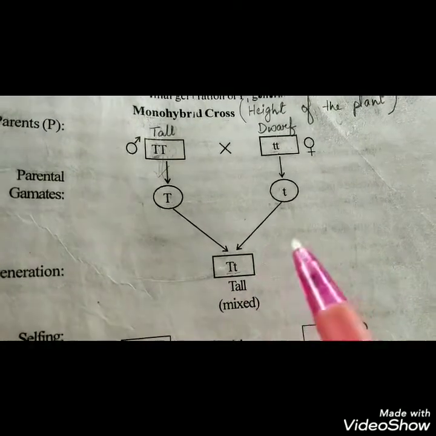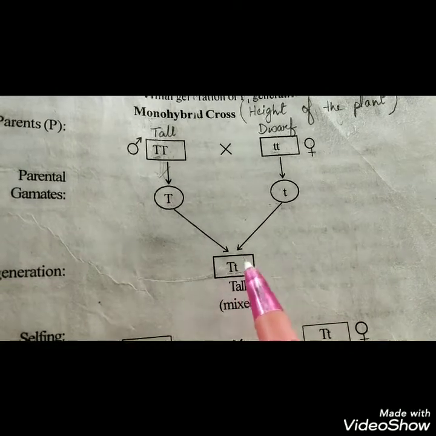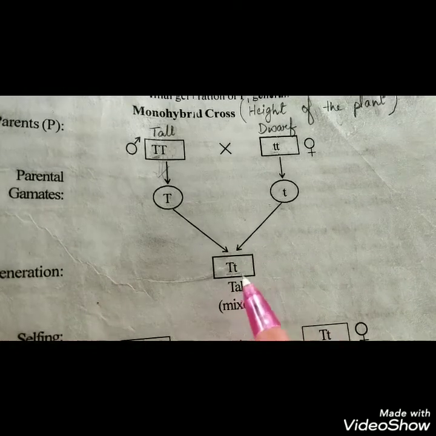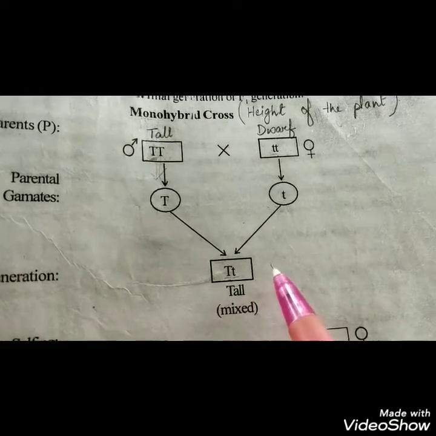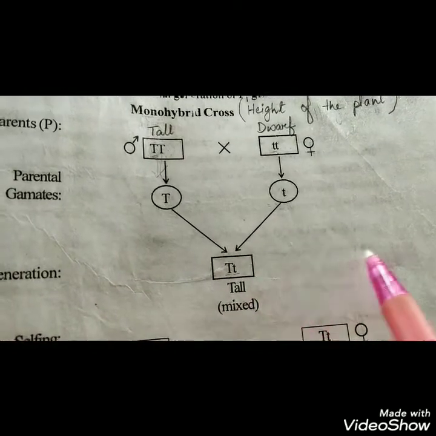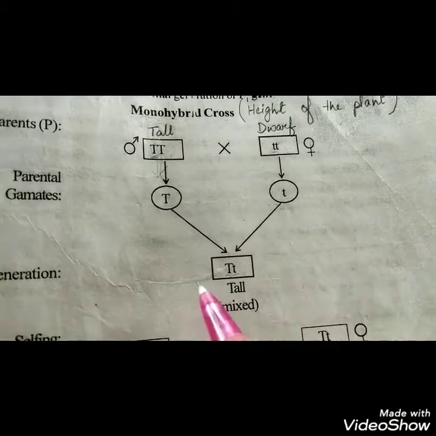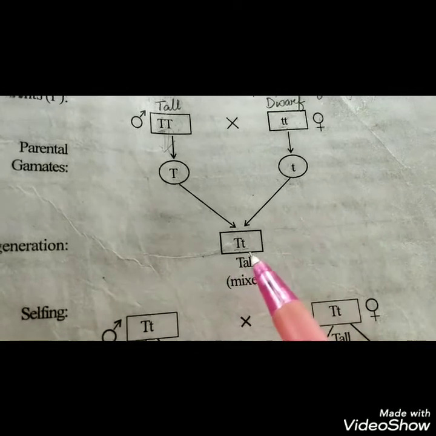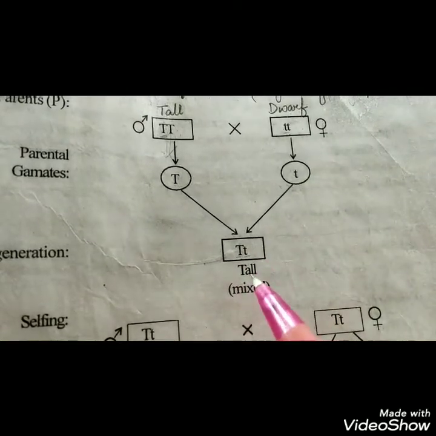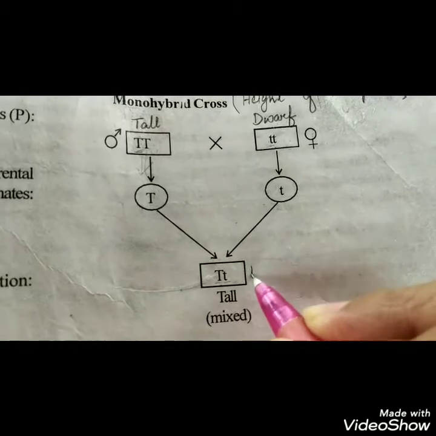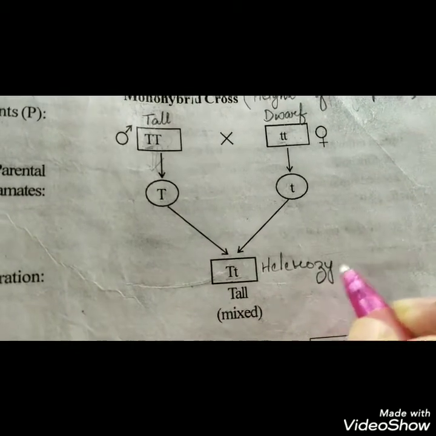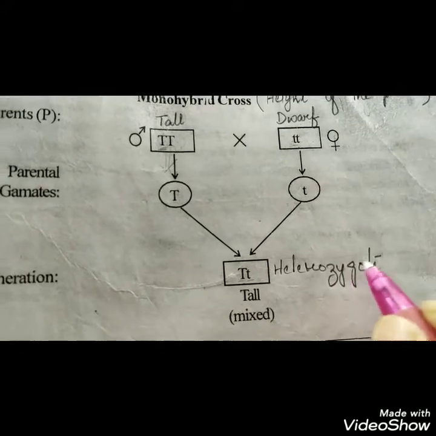Since I have said that the capital T is dominant over the small t, the plants which are found in the F1 generation are tall. So whatever the number of plants found in the F1 generation, all of them are tall, and it is a heterozygote plant.